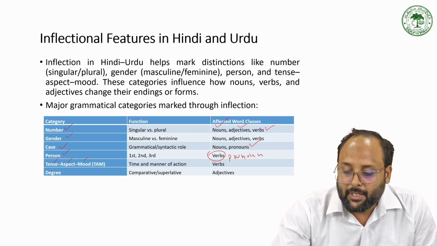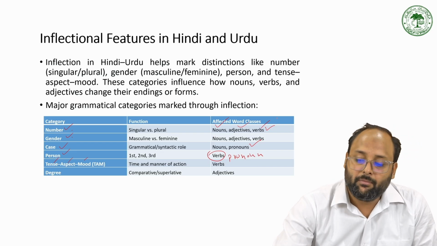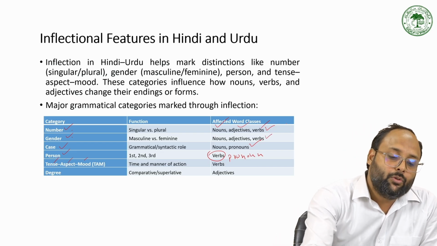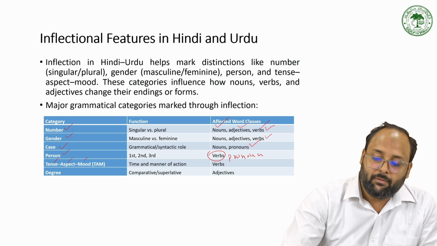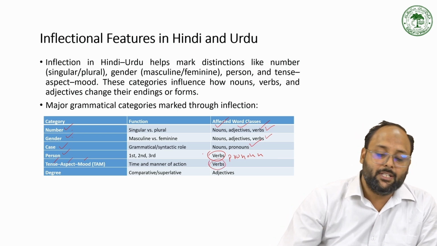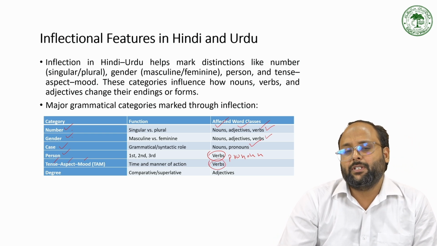So we have change in the verb due to the number. We have change in the inflection of the verb due to the gender. We have change in the verb due to the person. We have change in the verbs according to the tense, aspect, and mood. So these are the basic inflections for the verb.